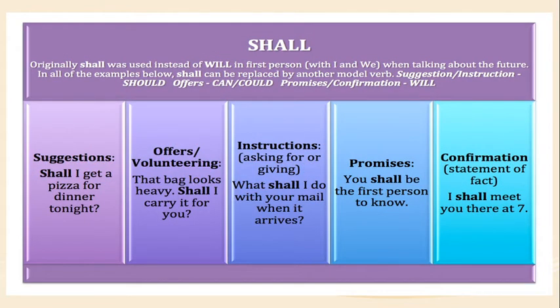Originally, shall was used instead of will in the first person, that is singular I and plural we, when talking about the future. In all of the examples we have given, shall can be replaced by another modal verb. Shall I get a pizza for dinner tonight? For offering help: that bag looks heavy, shall I carry it for you?